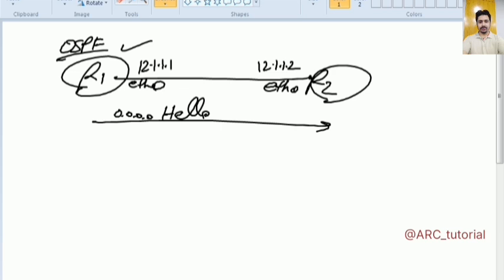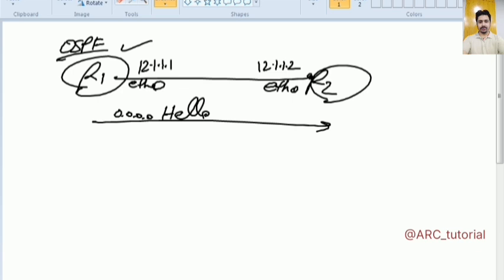So whenever R2 will receive this packet coming from R1, it will discard it if you have not enabled OSPF. Once you enable OSPF, this interface will start to receive those packets which are coming for group 224.0.0.5 as well as .6. But for .6, it will activate whenever it becomes DR. Fine, forget about it. Let's say that it is accepting packets for .5 only.